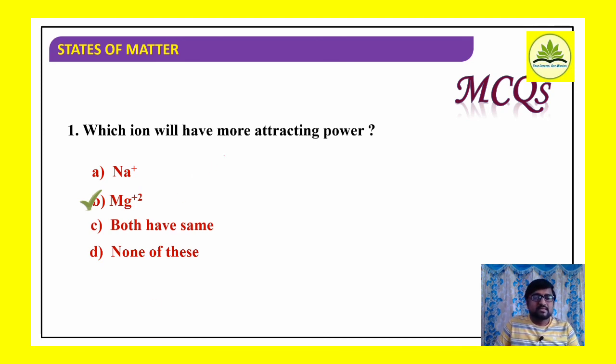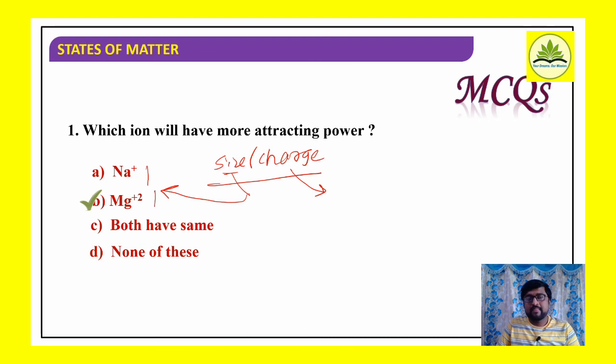So remember, size and charge. These are the two factors. Any one is going to influence over the other on ion dipole interactions. If size is going to affect, charge must be same. If charge is going to influence, size must be same. Okay, is the condition. So here in case of Na plus and Mg2 plus, their ionic size is almost equal. Therefore, we have to consider the charge. So Mg2 plus is going to have higher charge, therefore is going to show more attracting power.